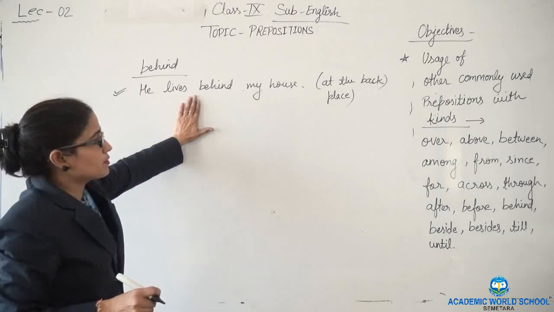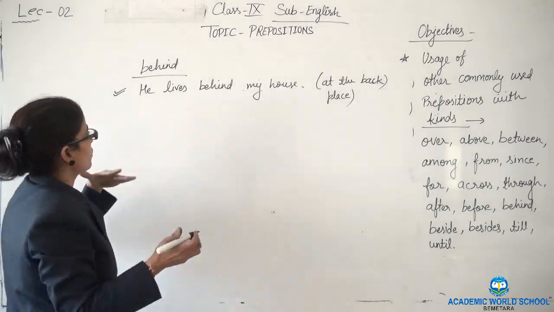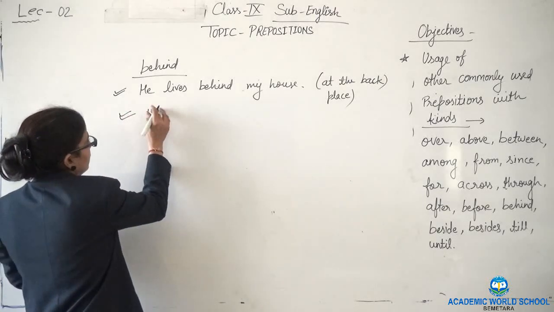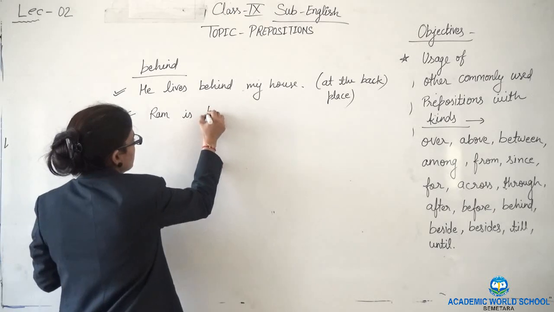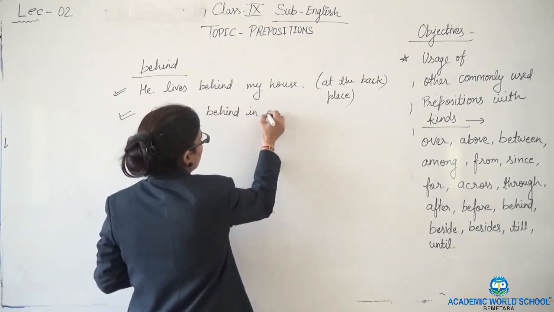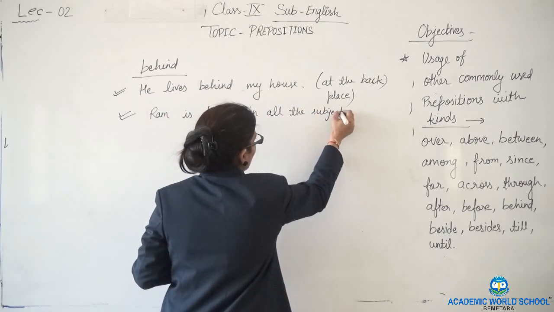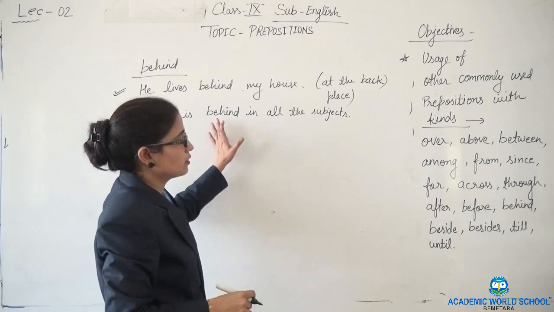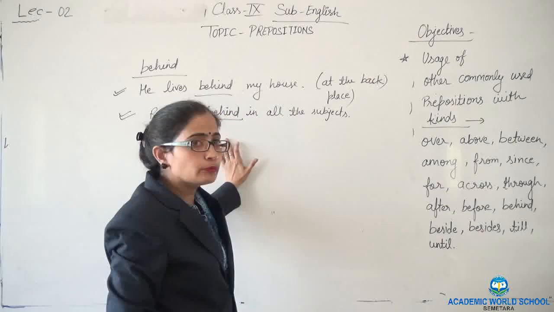Then sometimes it will show us the position of someone or something, like Ram is behind in all the subjects. So this is telling about the progress or position of a person.